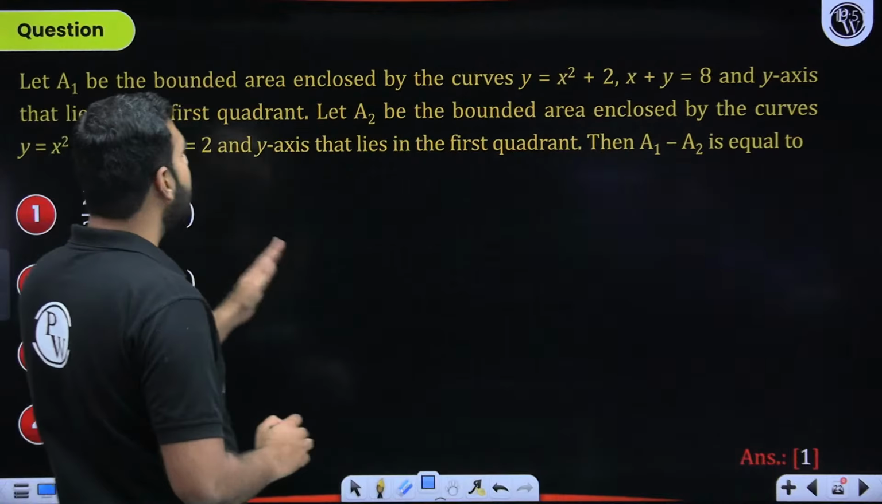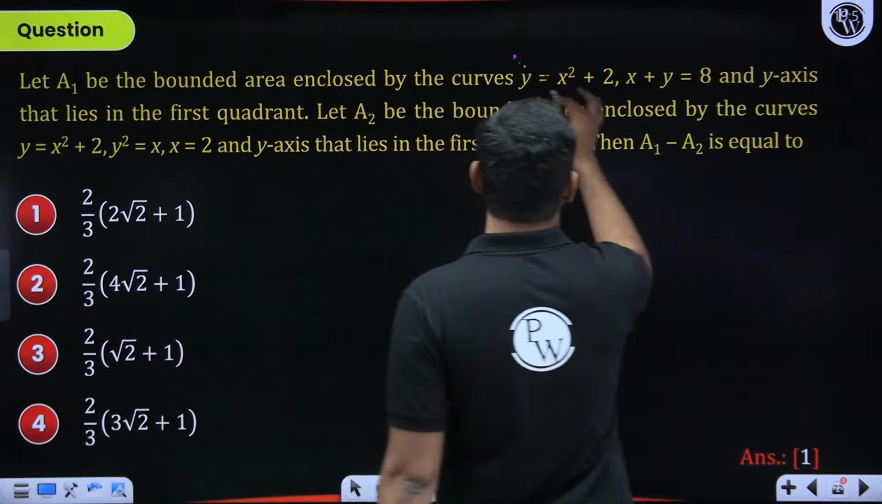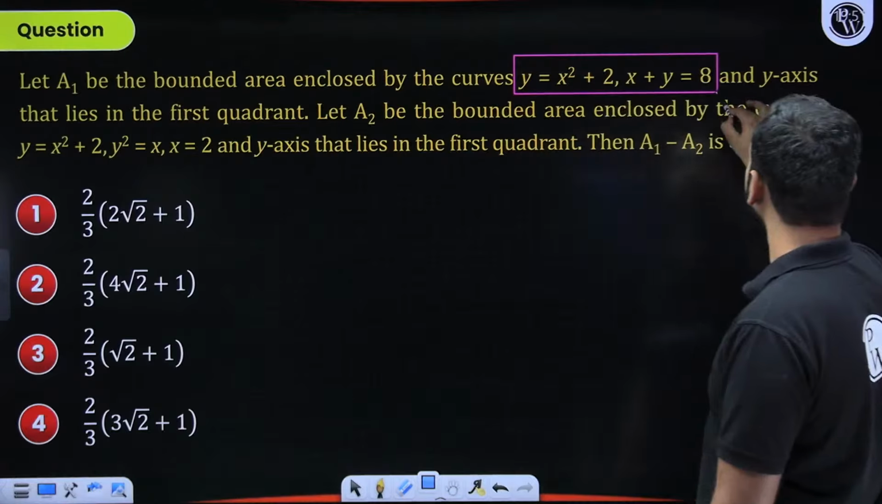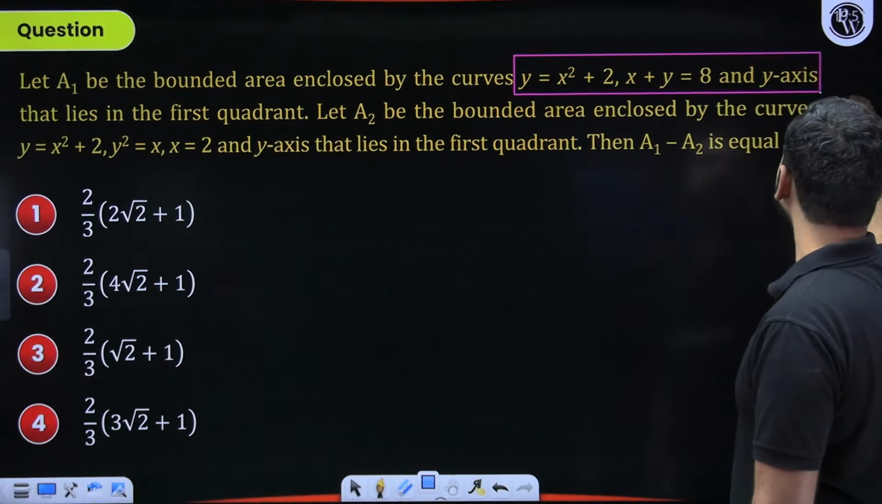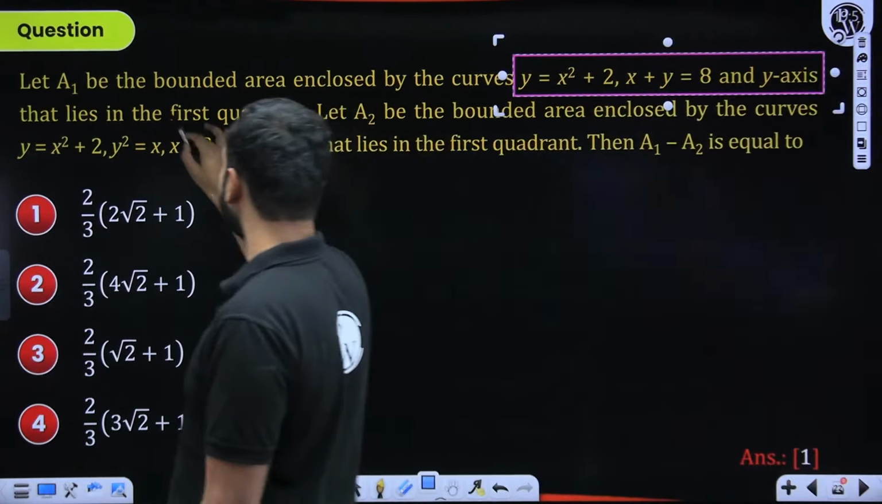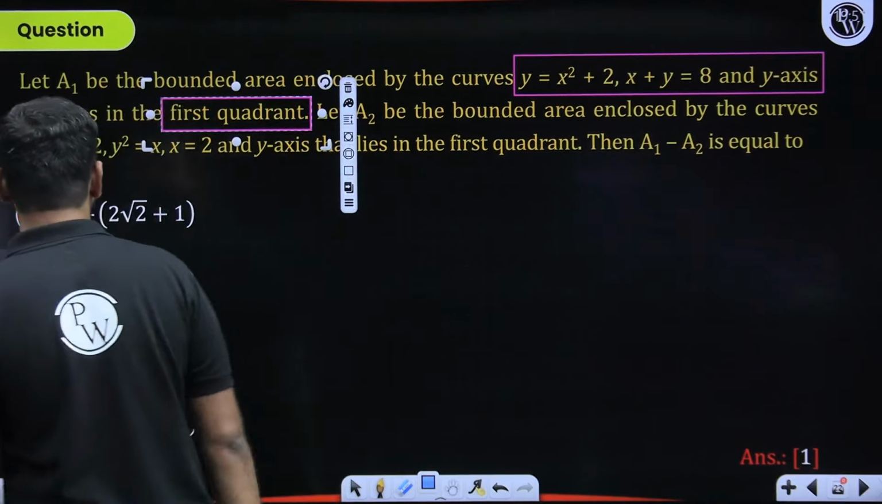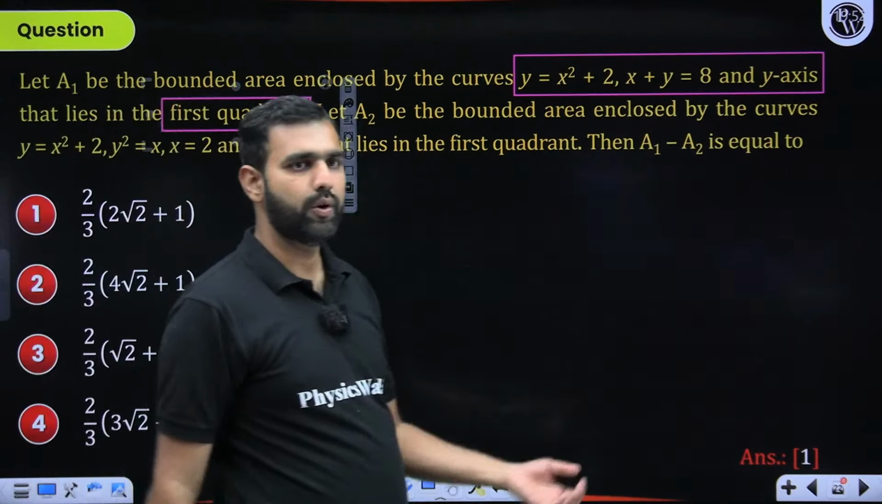A1 be the bounded area enclosed by these curves and the y-axis that lies in the first quadrant. So I need to restrict it to the first quadrant. So let's talk about the curve A1, then we'll talk about A2.